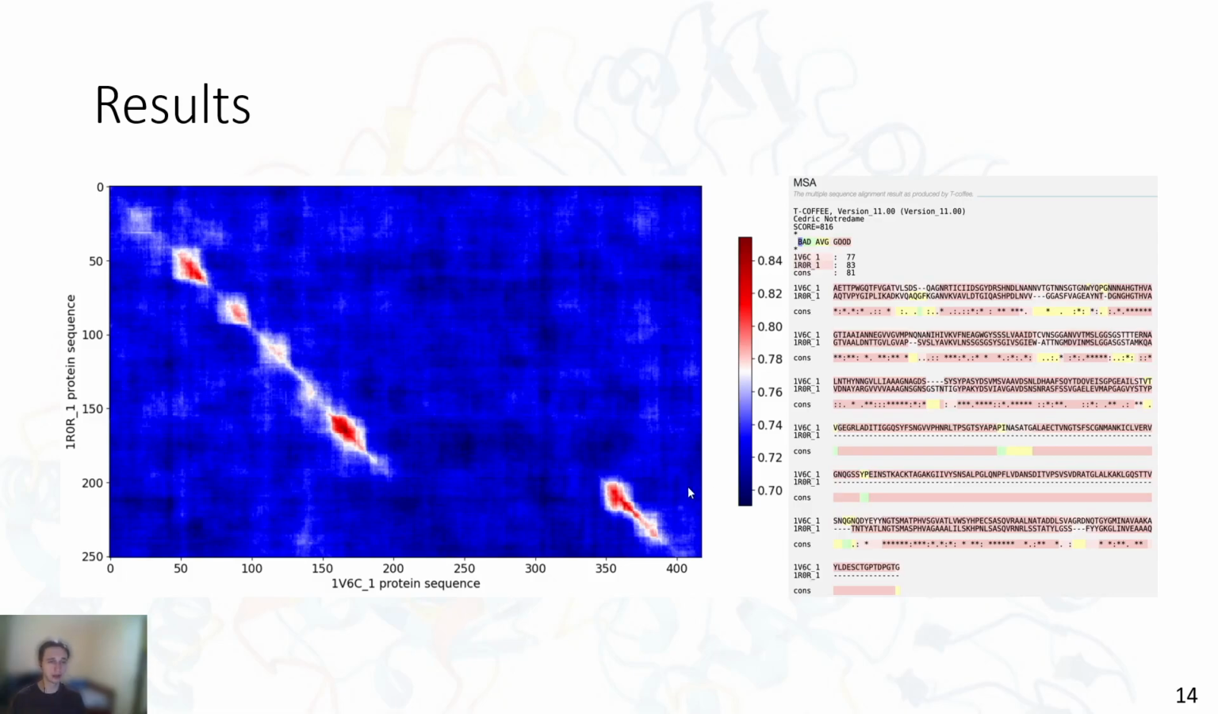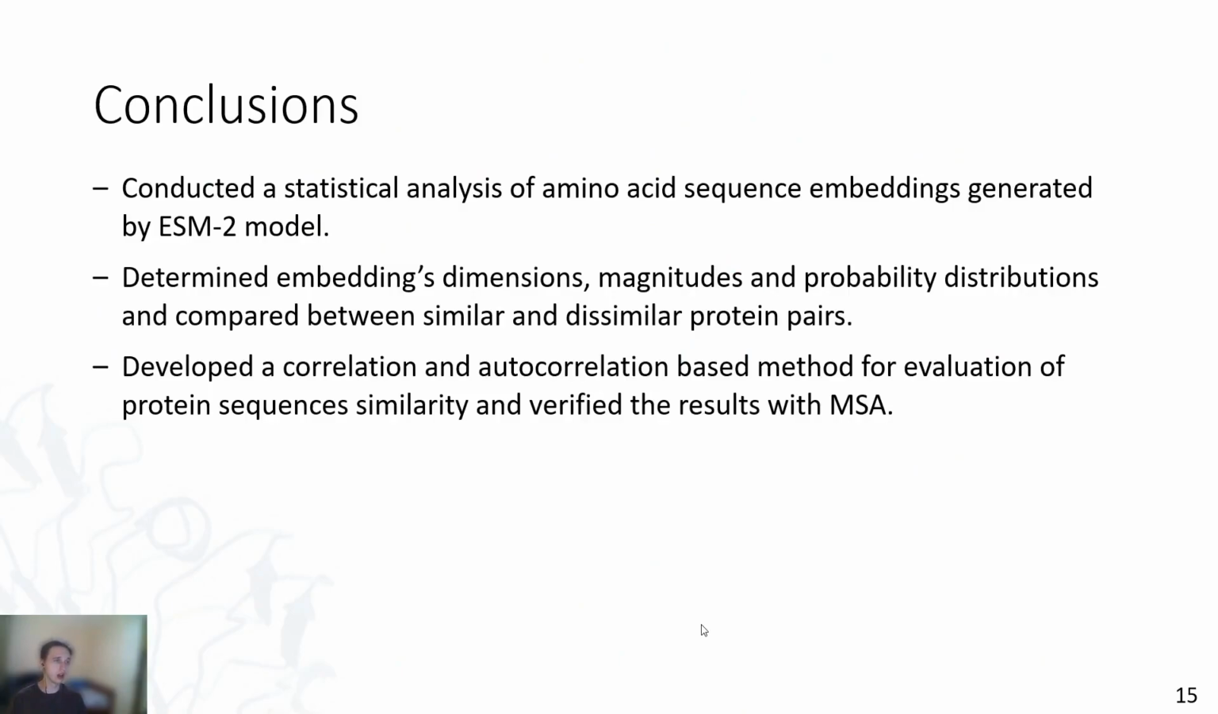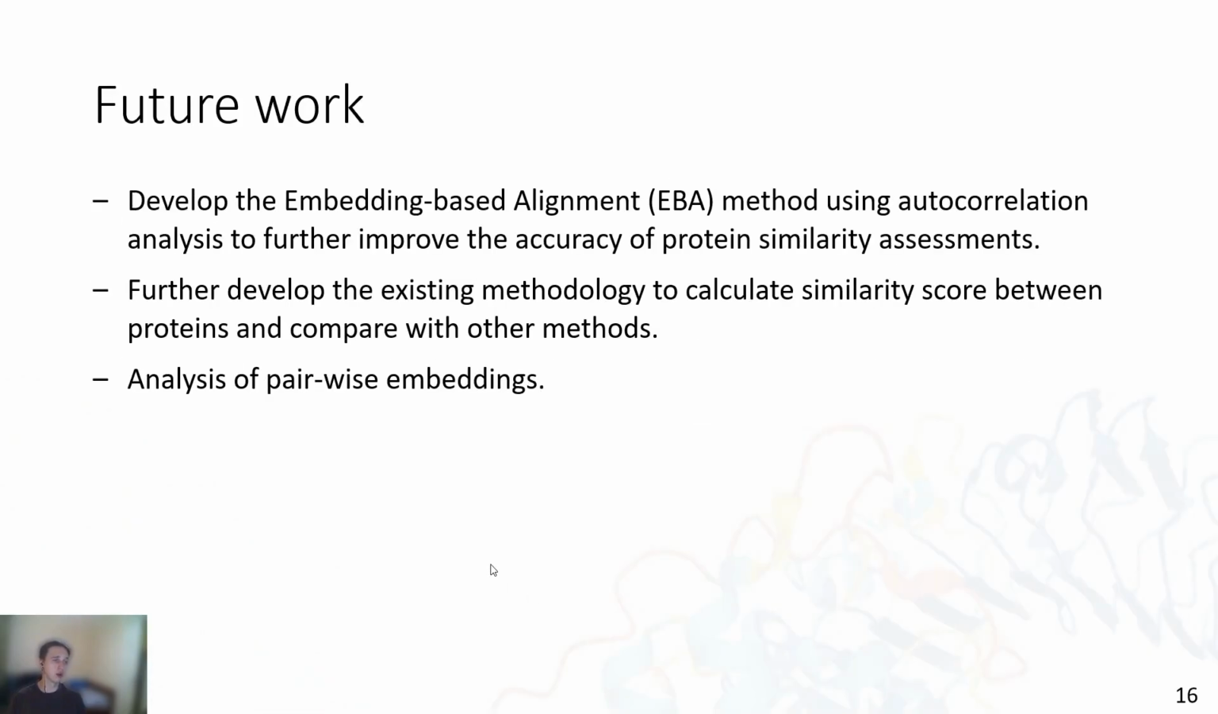So to conclude, we have conducted a statistical analysis of amino acid sequence embeddings generated by the ESM2 model. We determined embedding dimensions, magnitudes, and probability distributions, and compared between similar and dissimilar protein pairs. Also, we have developed a correlation and autocorrelation-based method for evaluation of protein sequence similarity and verified the results with MSA.